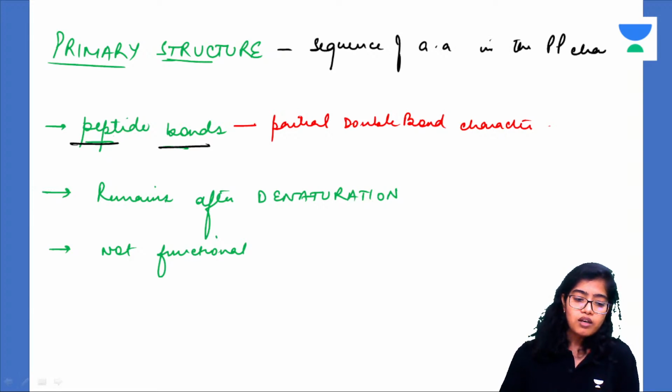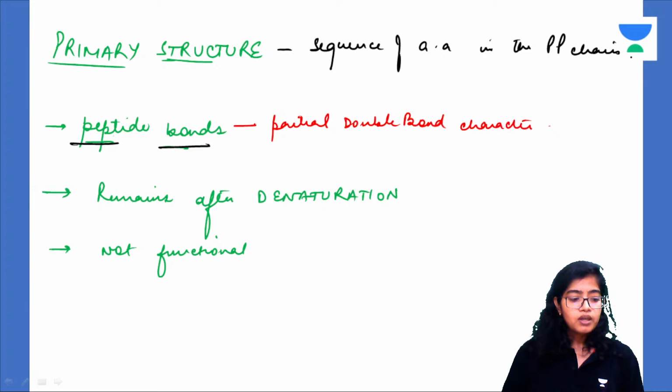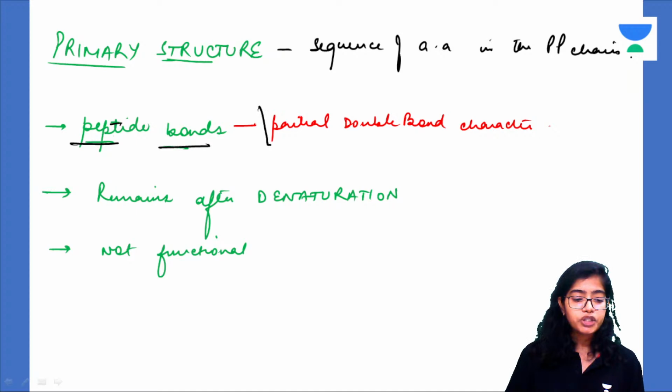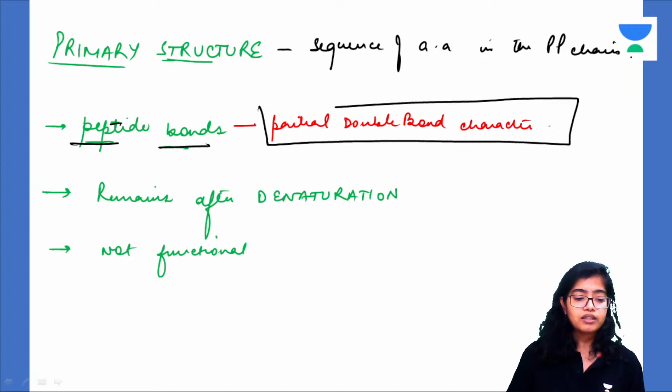We have to read the main bonds that are present in each structure. What are the main bonds present in the primary structure? They are the peptide bonds. And what is one special characteristic about peptide bonds? That they contain partial double bond character.